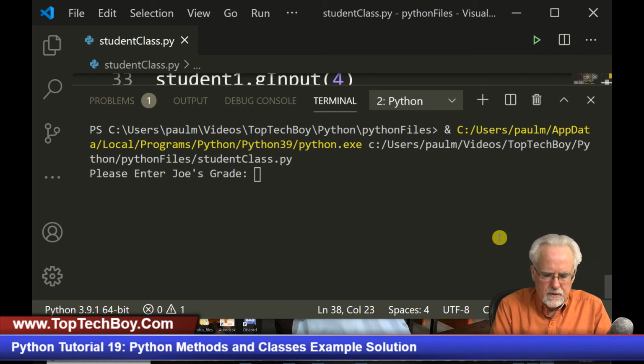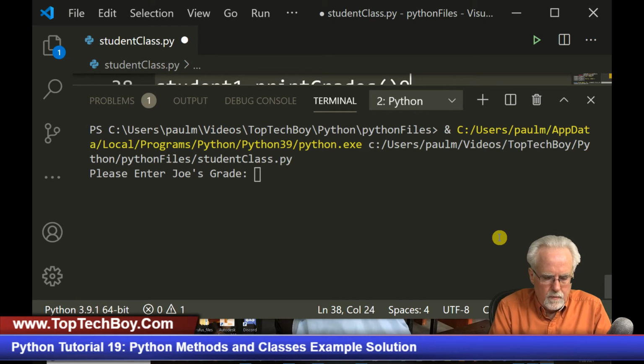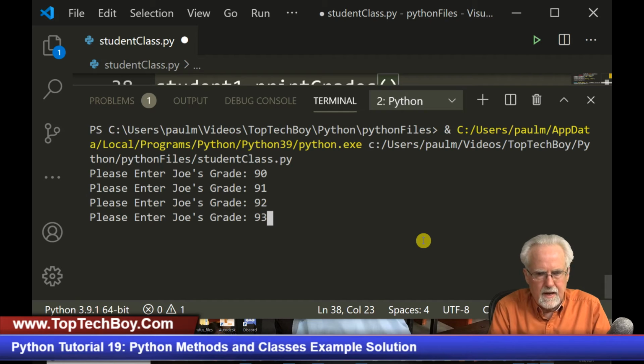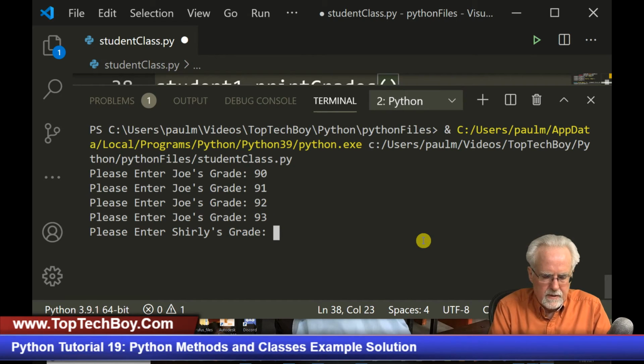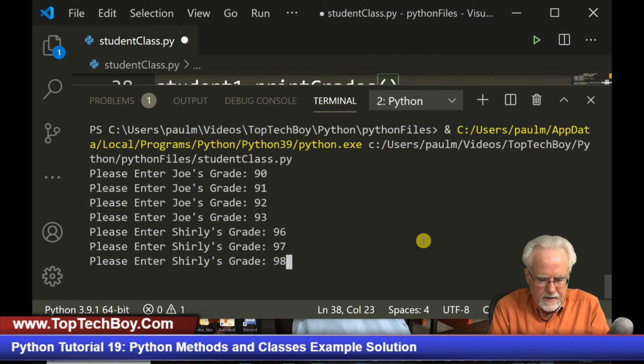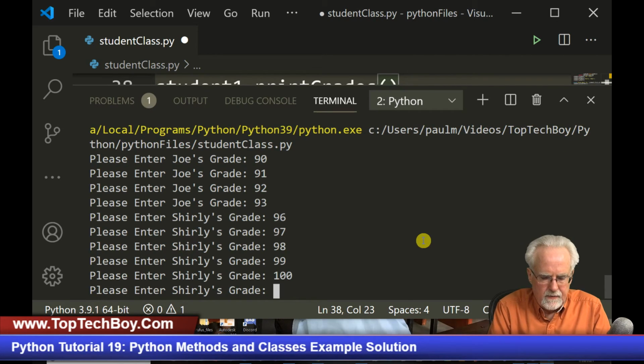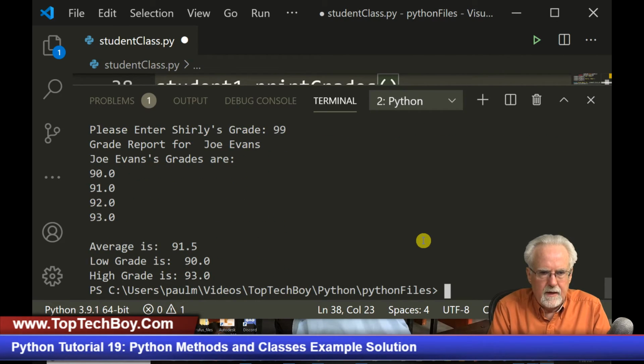All right, so we are going to go 90, 91, 92, and 93, and then Shirley's grade, and her grade is going to be a 96, 97, 98, 99, and a 100, and then another 99, and then boom.